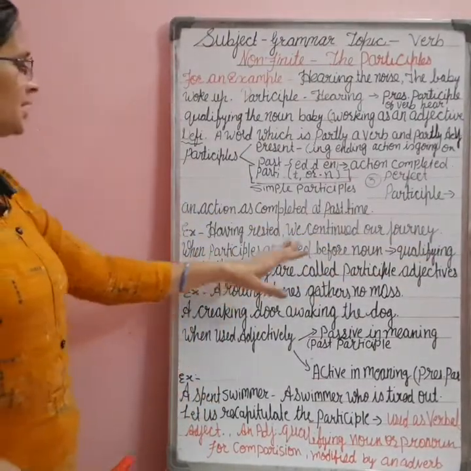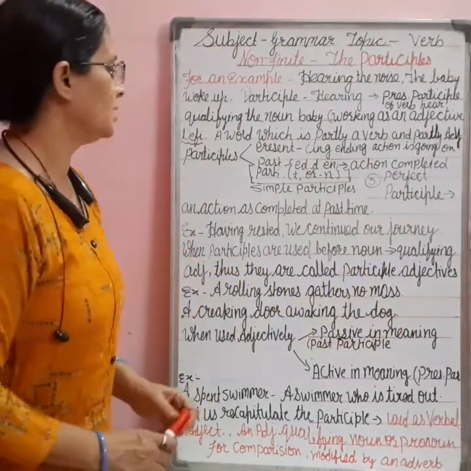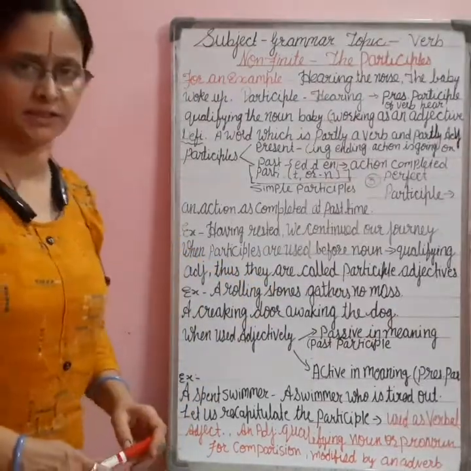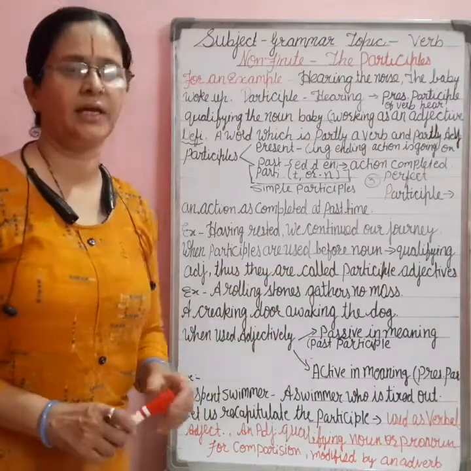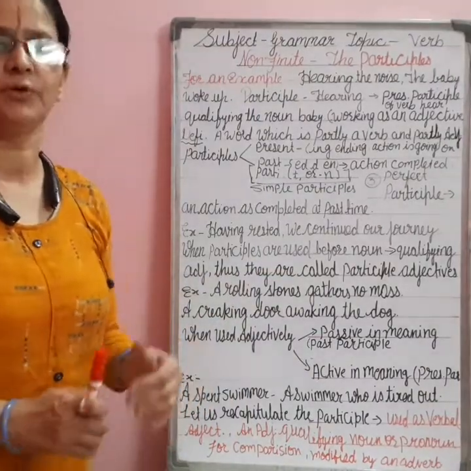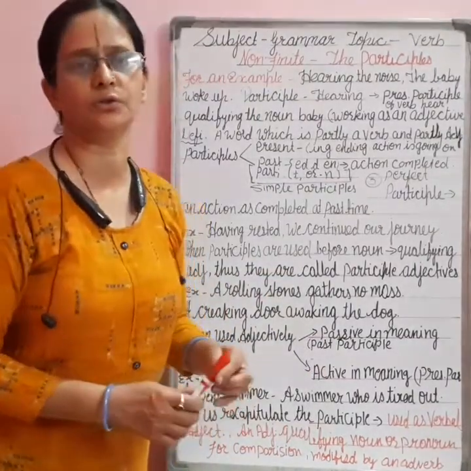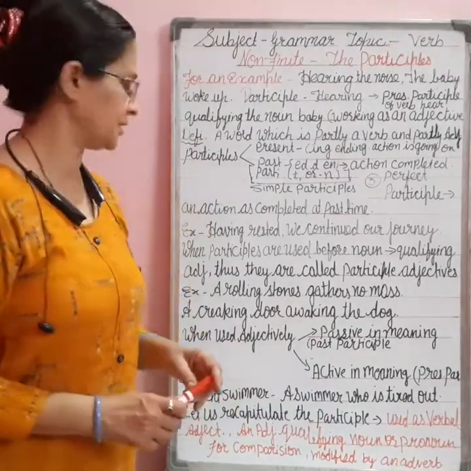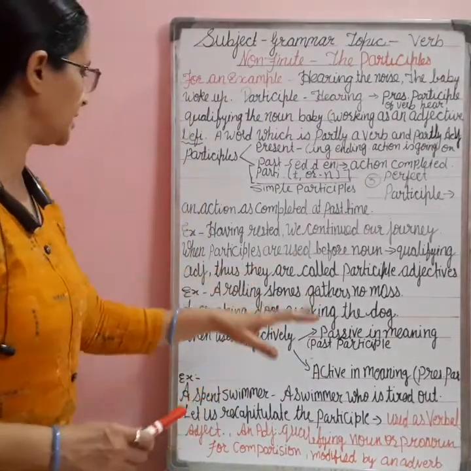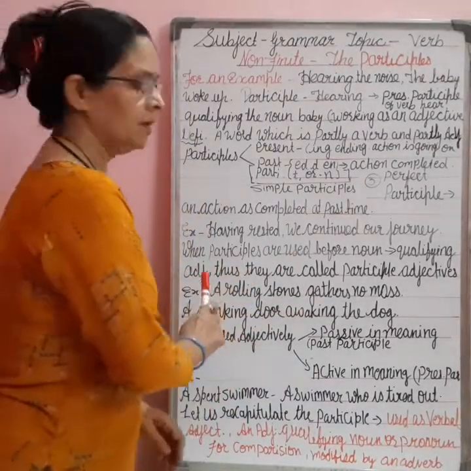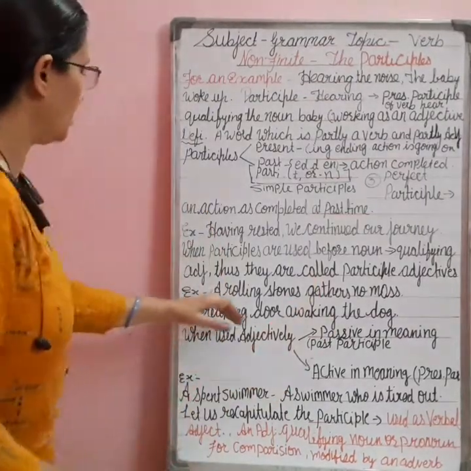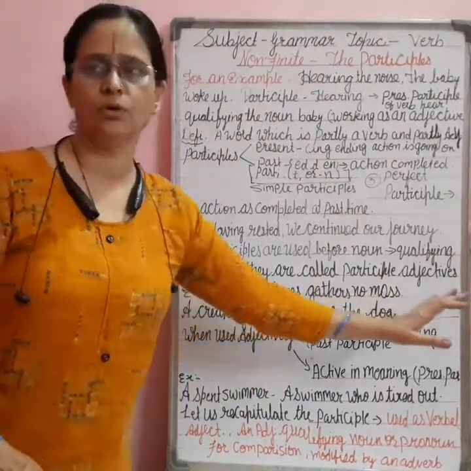When the participles are used before the noun, these are qualifying adjectives. That is to say, if the participles are used before a noun or pronoun, these are also known as qualifying adjectives or participle adjectives. For example, I have taken here, a rolling stone gathers no moss.